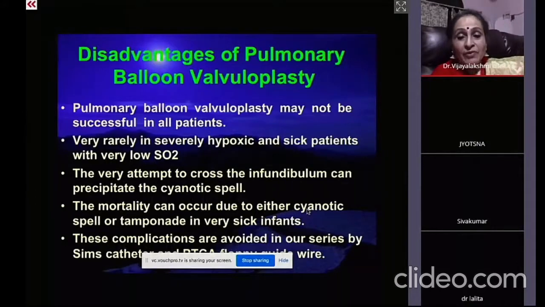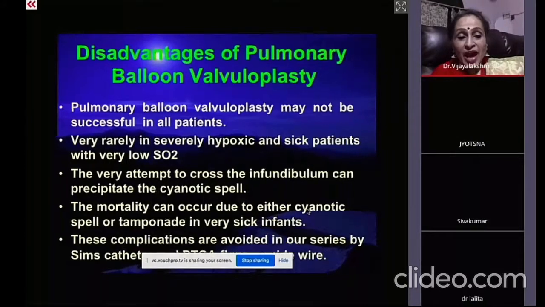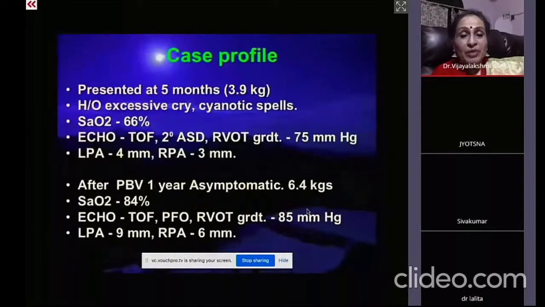However, in my experience, I have never had this problem because I always use the Sims catheter and the PTCA floppy guide wire, and everything according to how you do for the PTCA. The guiding catheter as well as the balloons are PTCA.